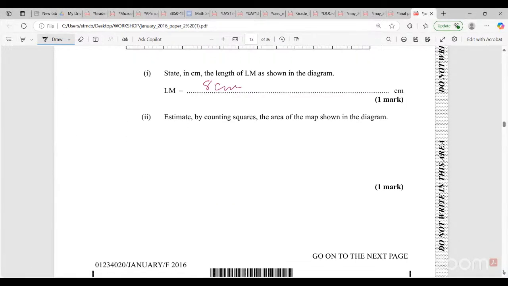All right, so that's about 45 centimeters squared. All right, let's look at the next.